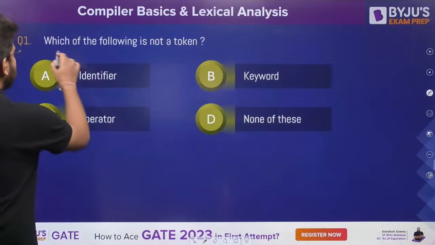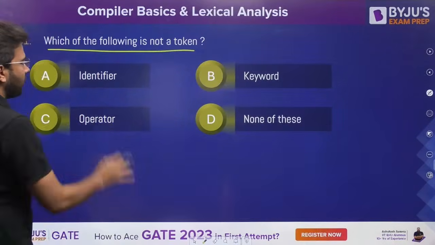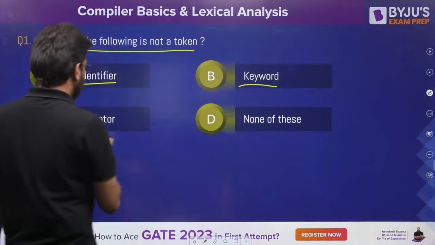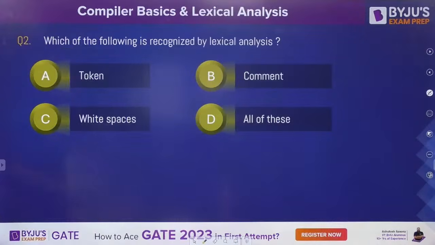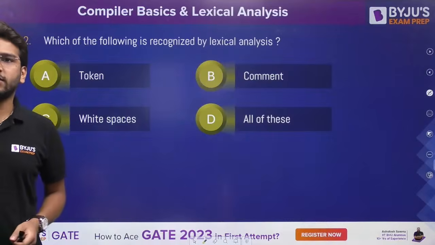Okay, let's see this quickly. Which of the following is not a token? Identifier, yes, it is a token. Keyword, operator, kisko? D is the correct answer here. What about this one? Which of the following is recognized by lexical analysis phase?